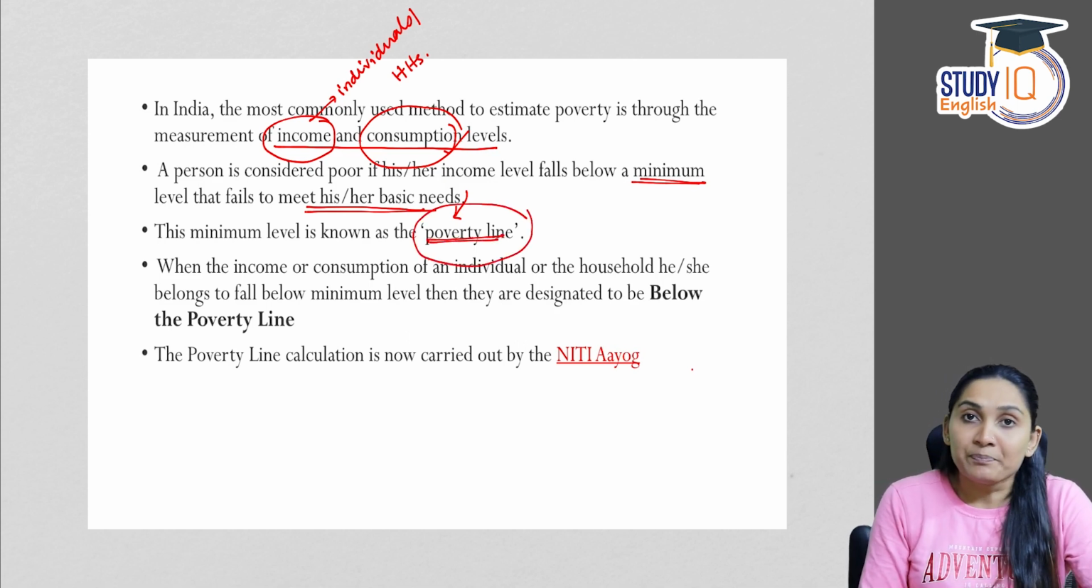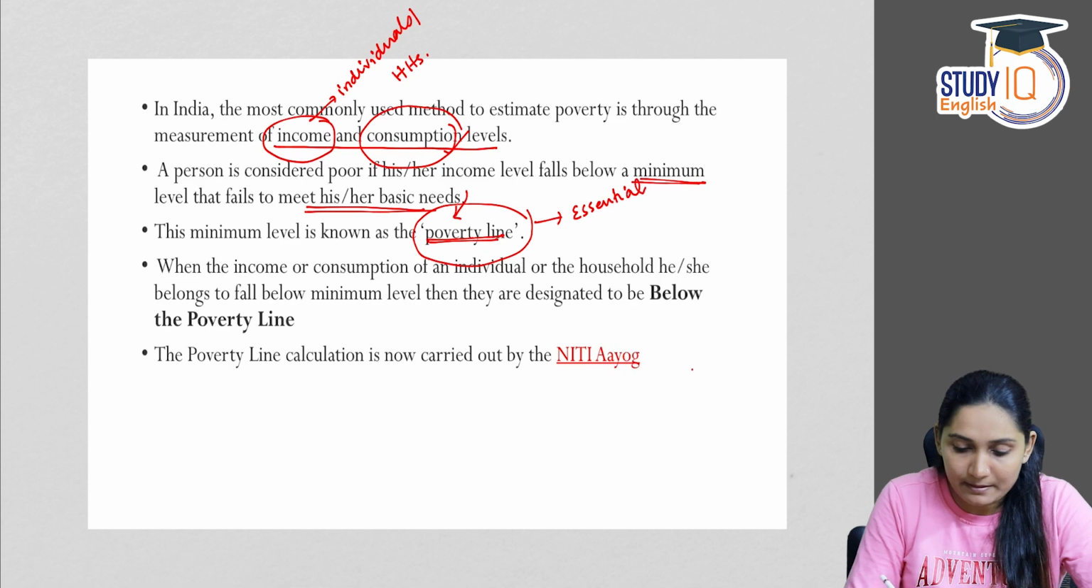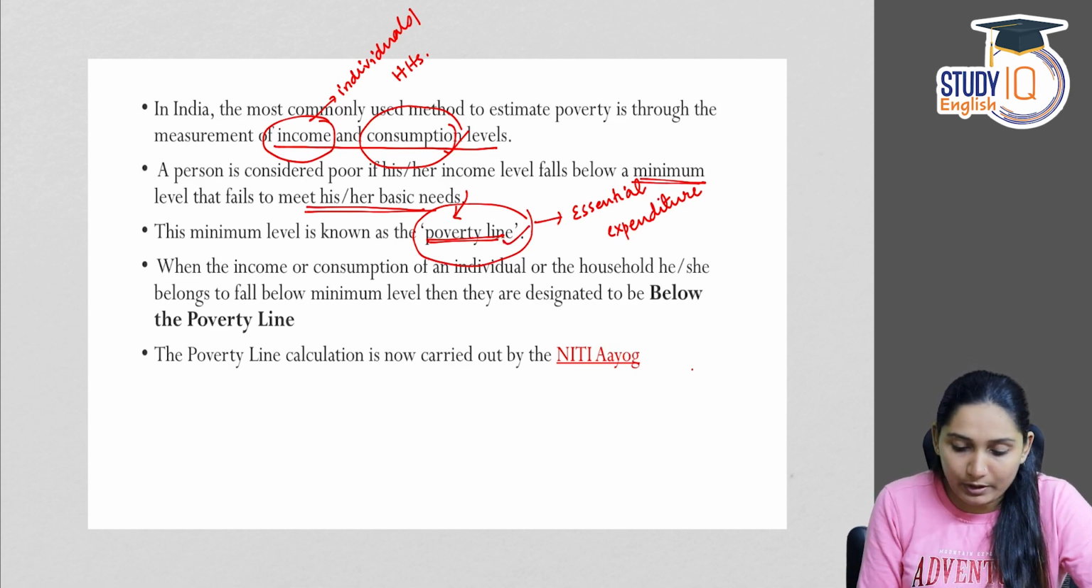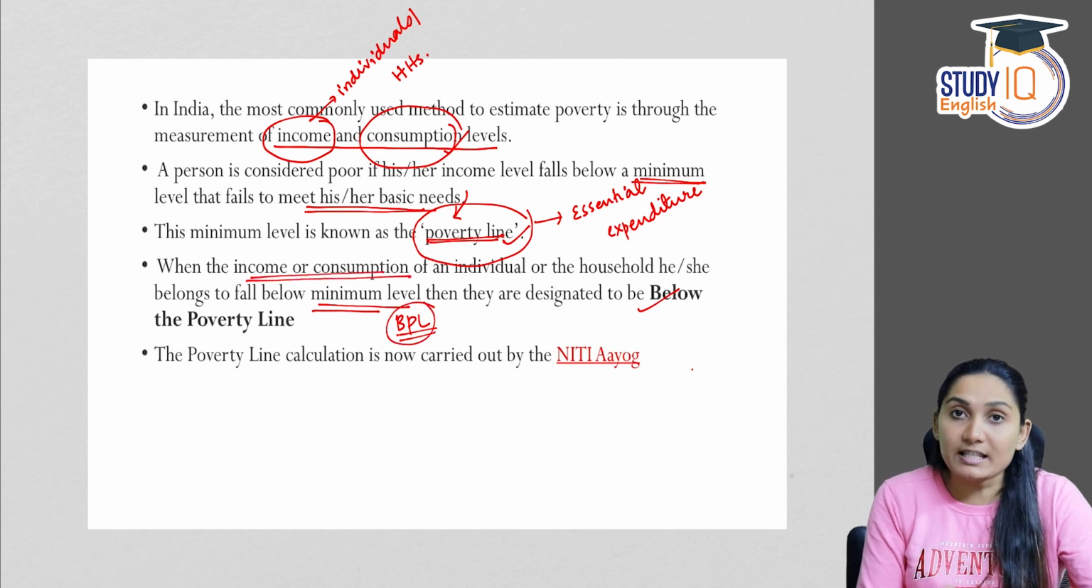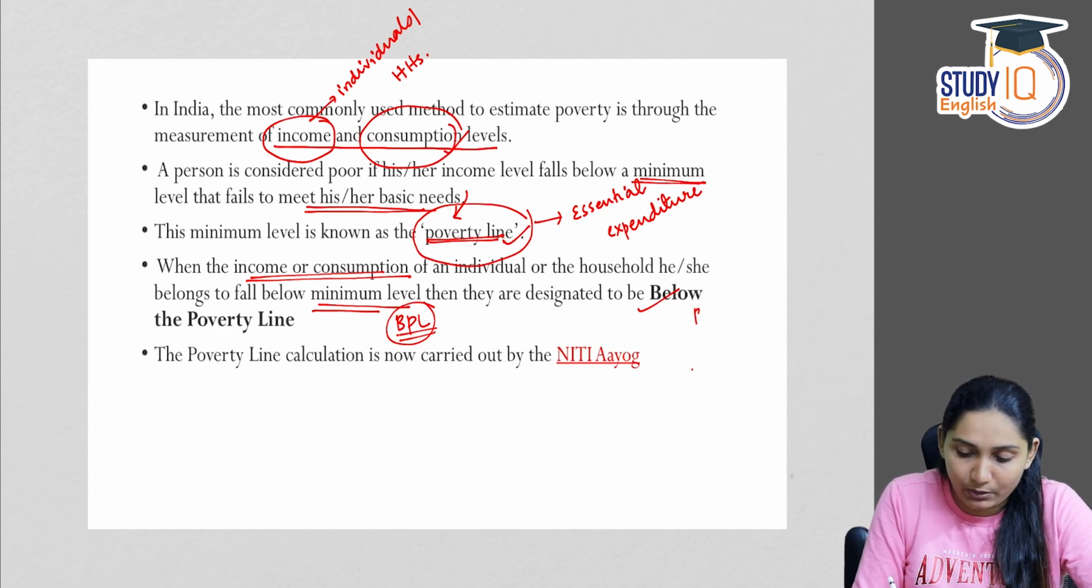So this minimum level which is required to meet the essential expenses or the essential expenditure of a person is called the poverty line. When the income or consumption of an individual or the household he or she belongs to falls below the minimum level, then they are designated as BPL or below poverty line. Suppose the income of a person or the consumption of a person falls below the minimum required level, then they are called BPL, that is, below poverty line.